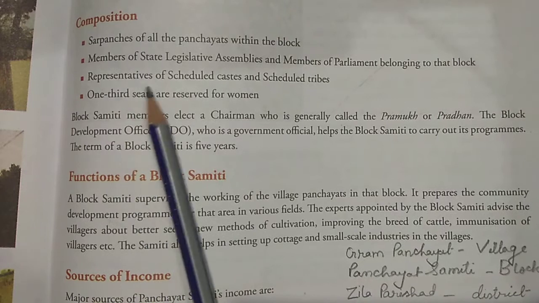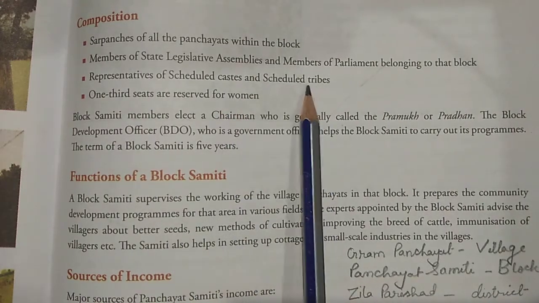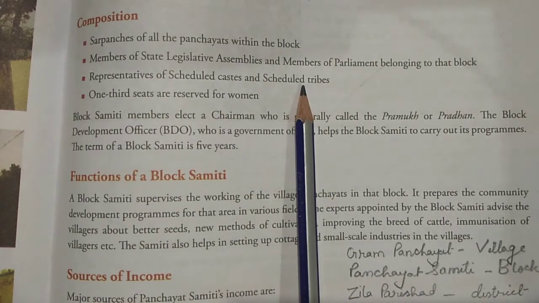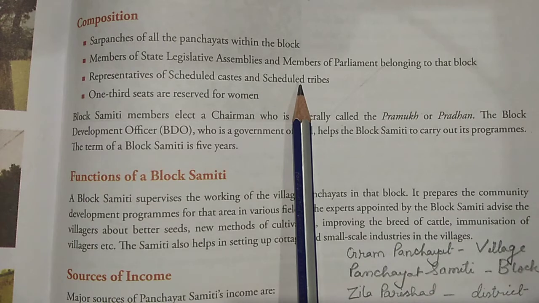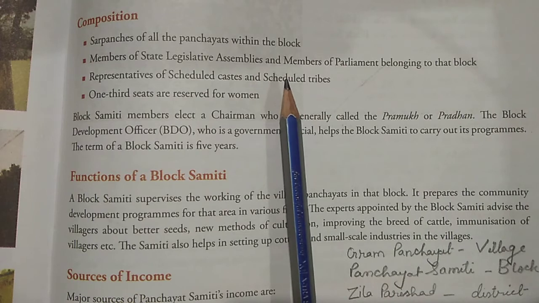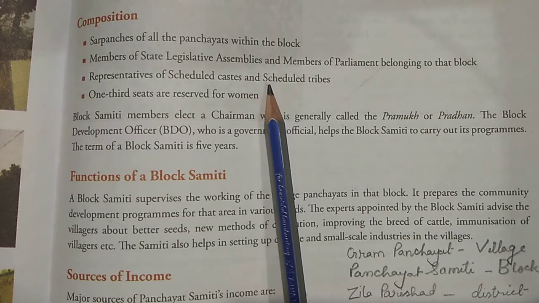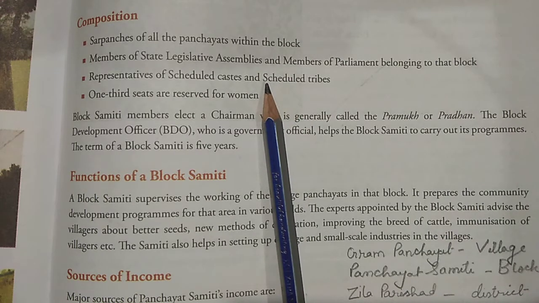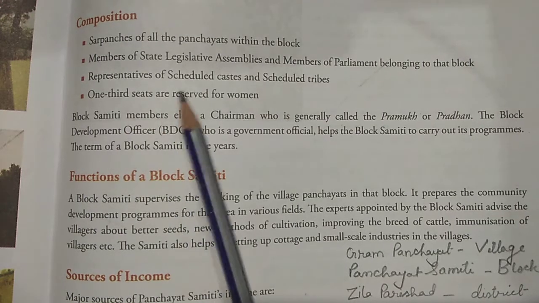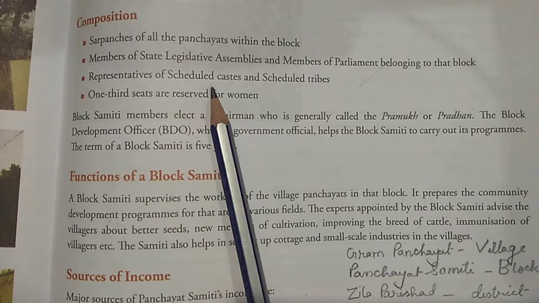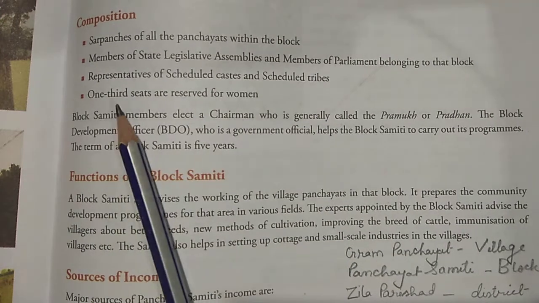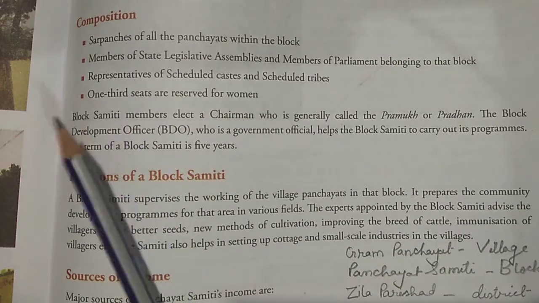Then there are representatives of the scheduled caste and the scheduled tribe. Because they are the people of lower castes, they did not get such facilities earlier. So these people also represent here, because any scheme or facility should be provided to them also. That is why the representatives on behalf of the scheduled castes and scheduled tribes are also members of the block samiti.